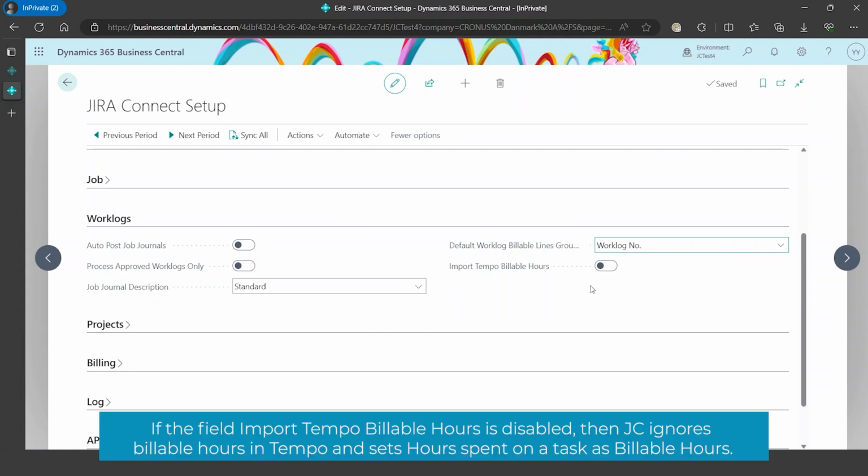If the field import Tempo billable hours is disabled, then Jira Connector ignores billable hours in Tempo and sets hours spent on a task as billable hours.